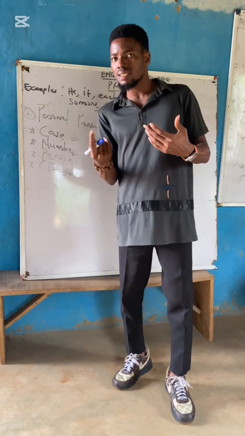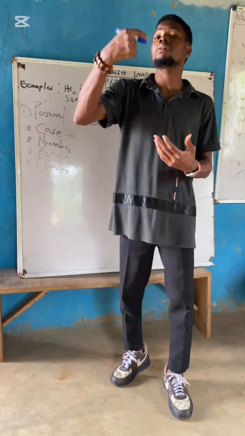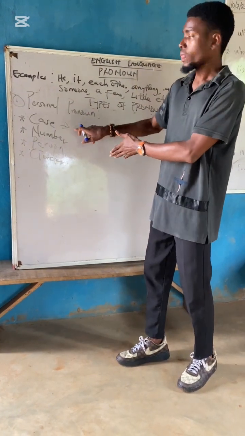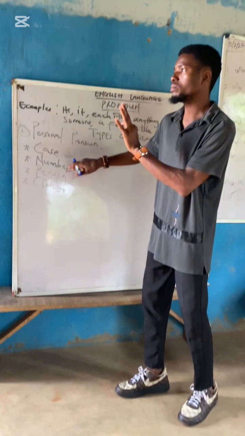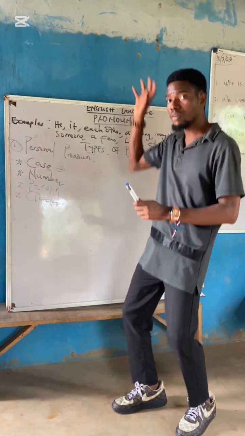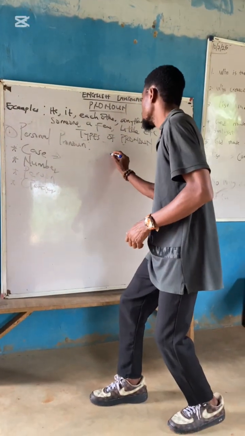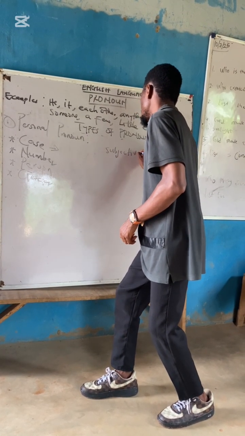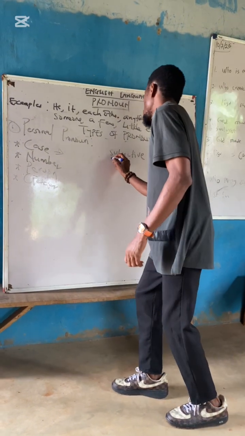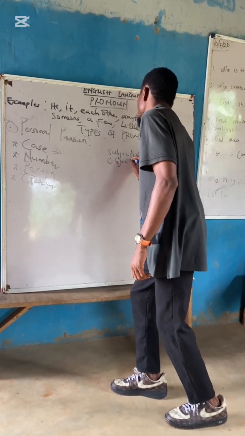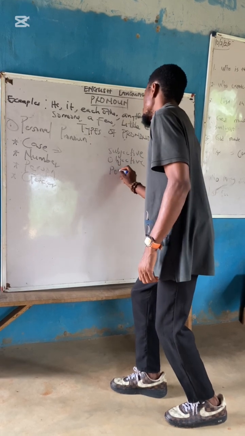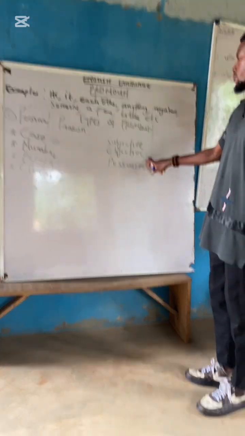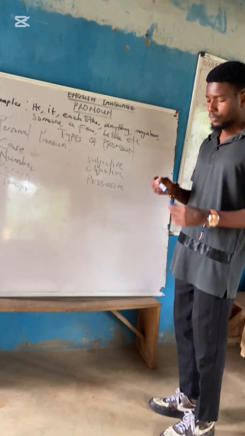So there is how he will act, you will know this one is a father. There is how he will act, you know this one is a husband. The same thing goes for words. Now, pronoun, we have 3 different forms that every pronoun can take. The first one is subjective form. The second one is objective form, while the last one is possessive form.